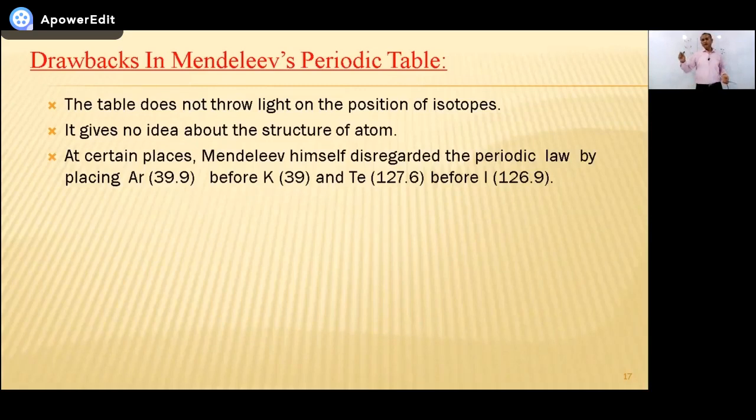A smaller weight element first, the heavier ones follow. But at certain points, as you can see on the screen, he himself wrote a heavier element before a lighter element. Like you can see argon, 39.9, is kept before potassium, which is 39. Reason? He didn't answer.